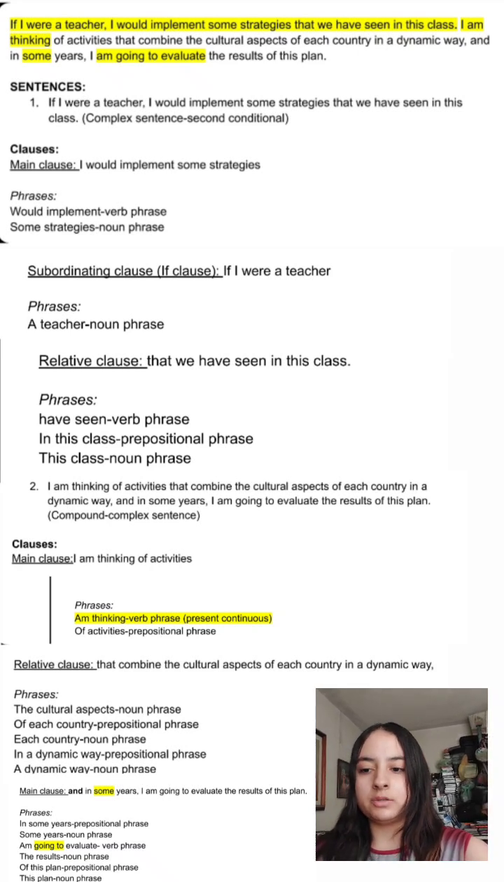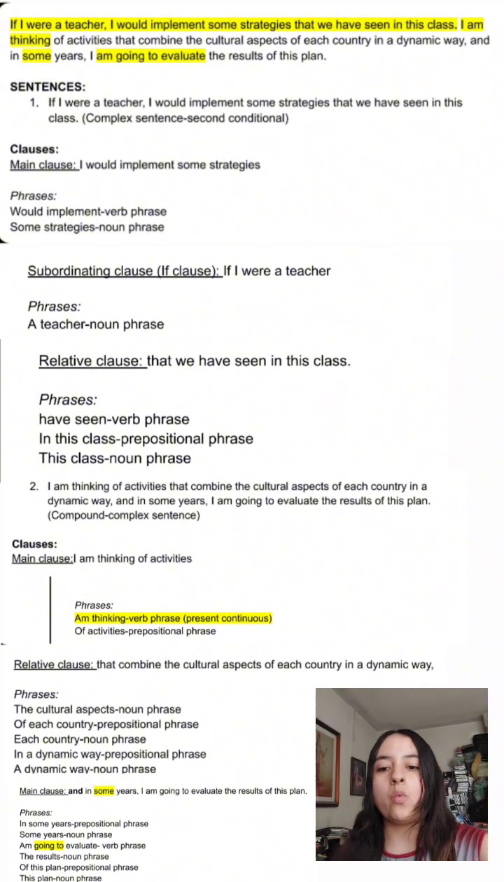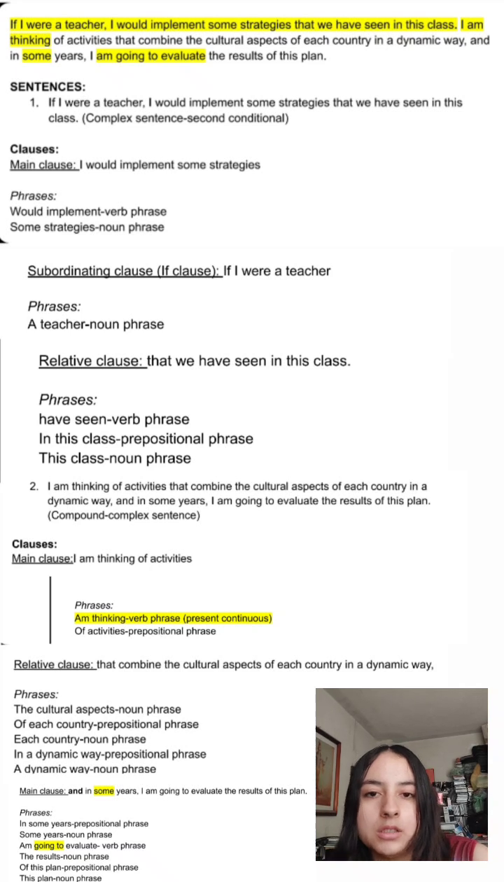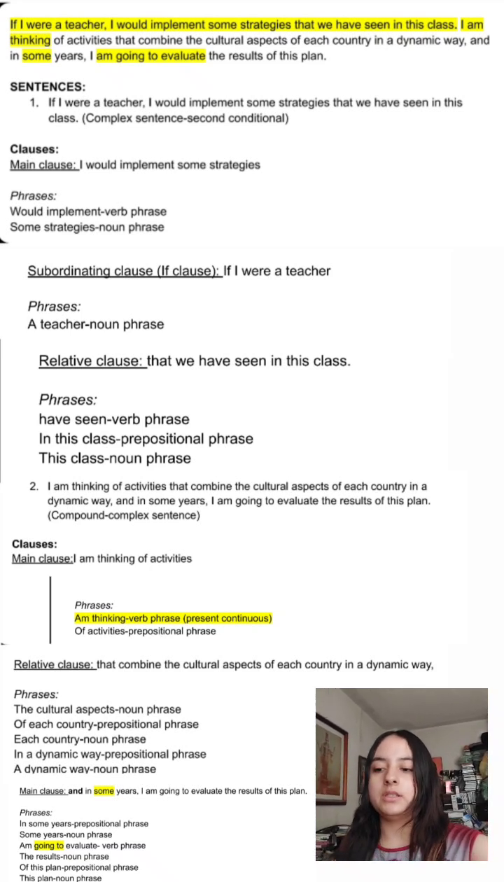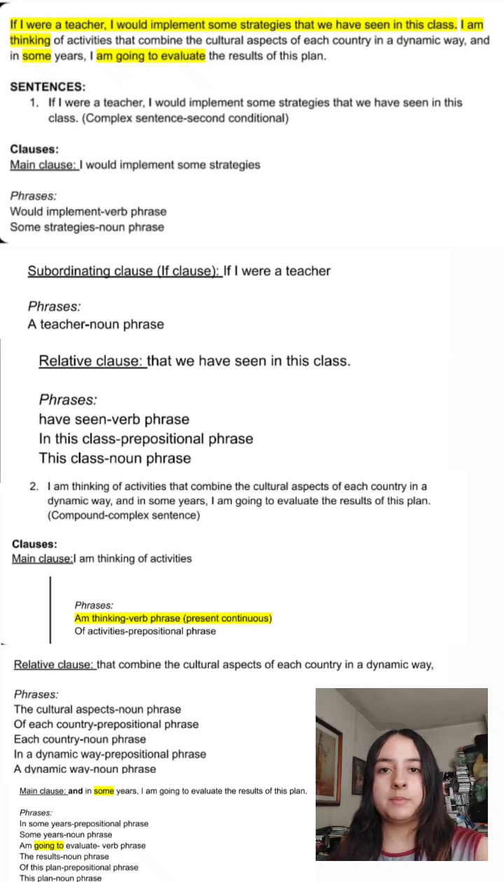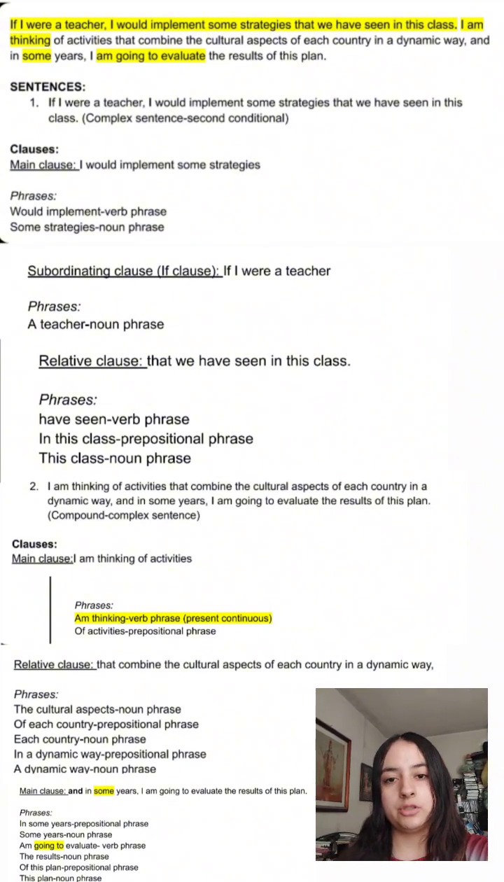Then the third clause is a relative clause, "that we have seen in this class." Here we have the phrase have seen, which is a verb phrase in the present perfect. Then we have in this class, which is a prepositional phrase, and this class, which is a noun phrase. And parts of speech: that would be a relative pronoun, we a personal pronoun, have an auxiliary, and seen the main verb in the past participle, in a preposition, this a demonstrative adjective, and class a noun.